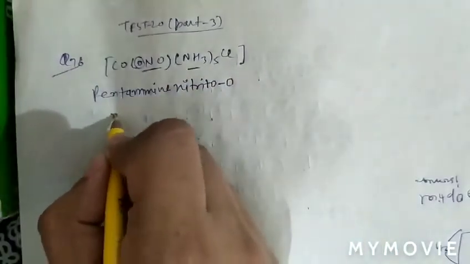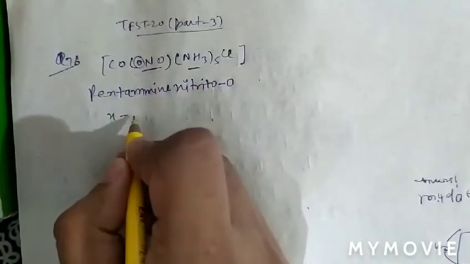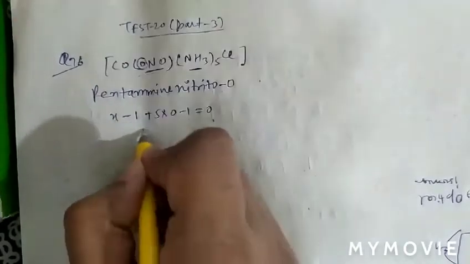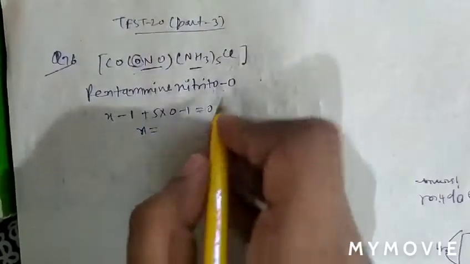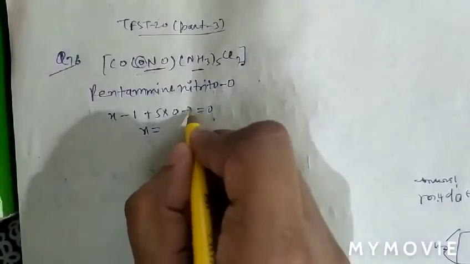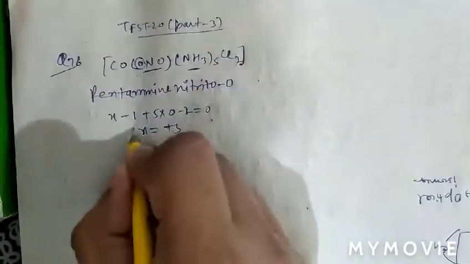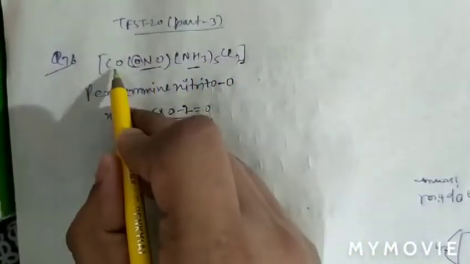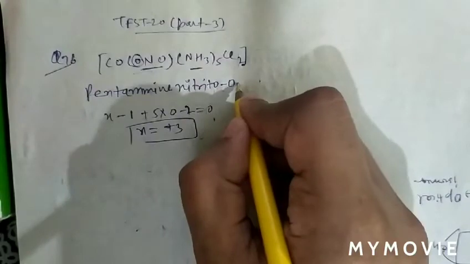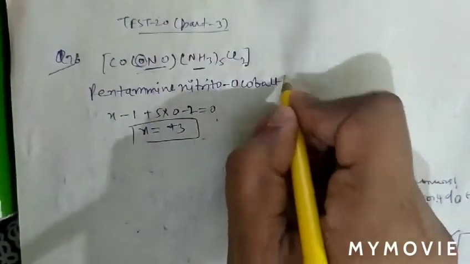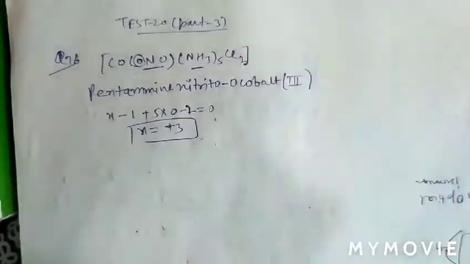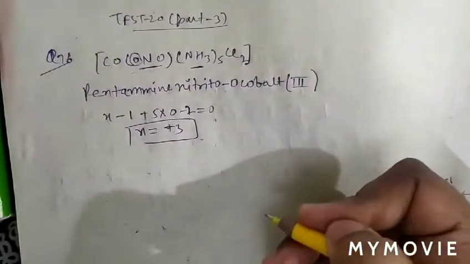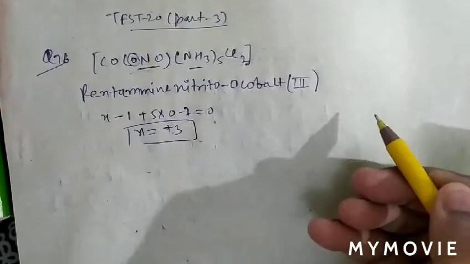And cobalt, as we can see, X charge on NO2 minus is -1, plus 5 into 0, -1 equal to 0. So X will be equal to how much? As 2 Cl are there, so X minus 2, X will be equal to plus 3. So nitrito O, and cobalt is present in the cationic complex, so it is cobalt third ion. So cobalt third, as chloride is present also outside, which is not shown there.